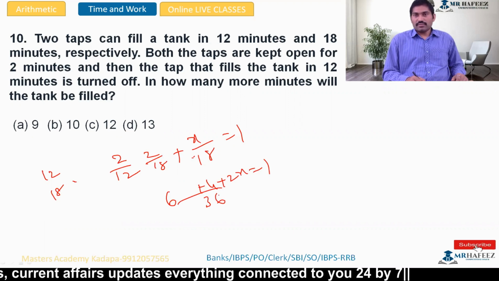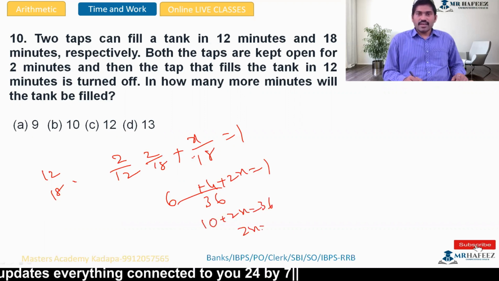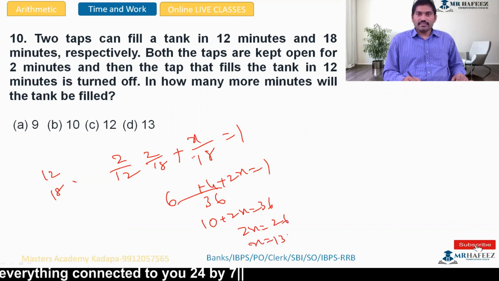2x equals to 1. So 6 plus 4, 10 plus 2x equal to 36. So 2x equal to 26. X equal to 13. So that's it.